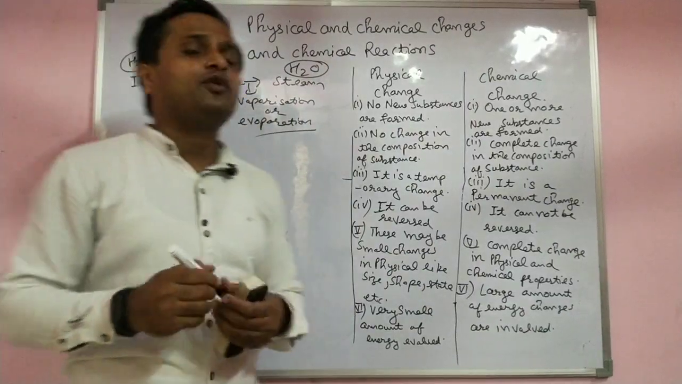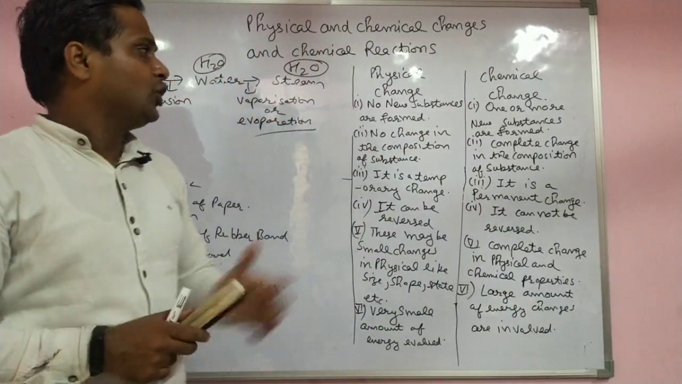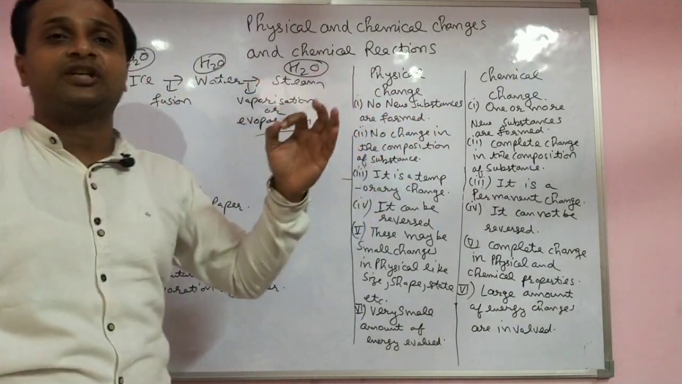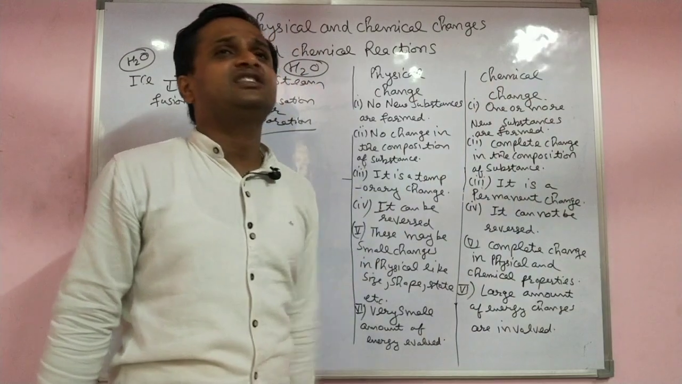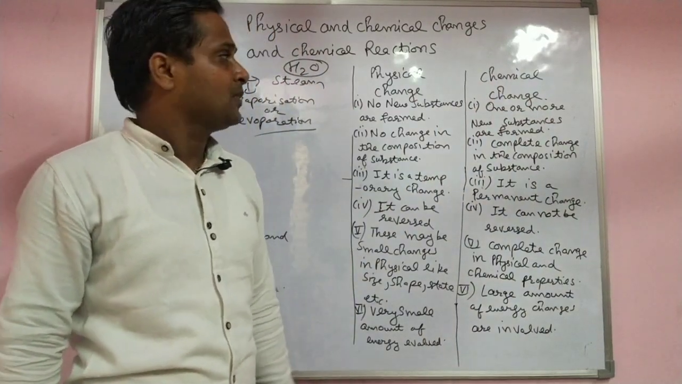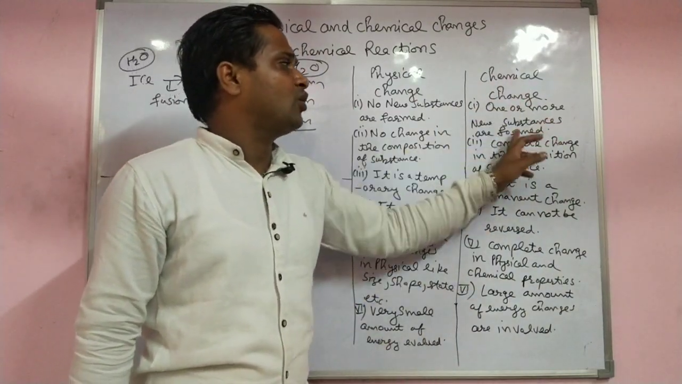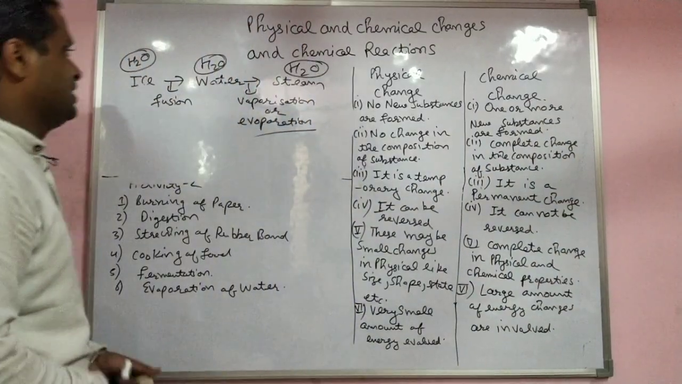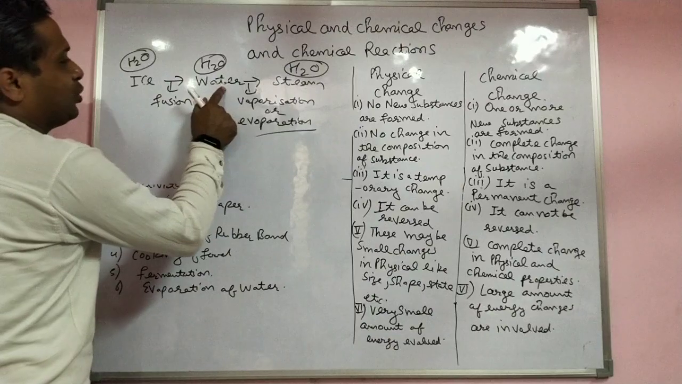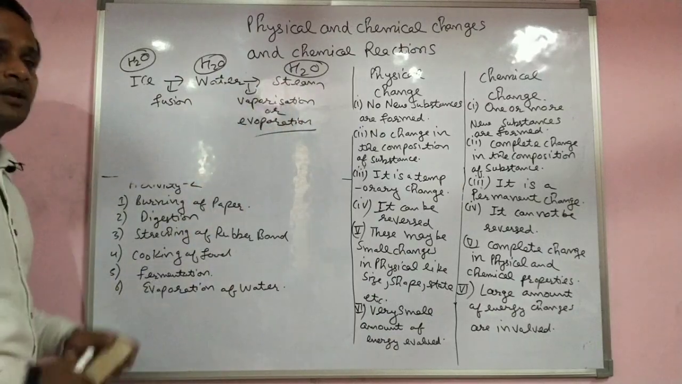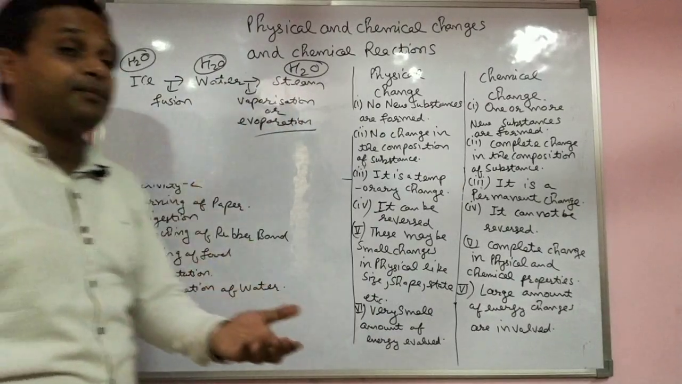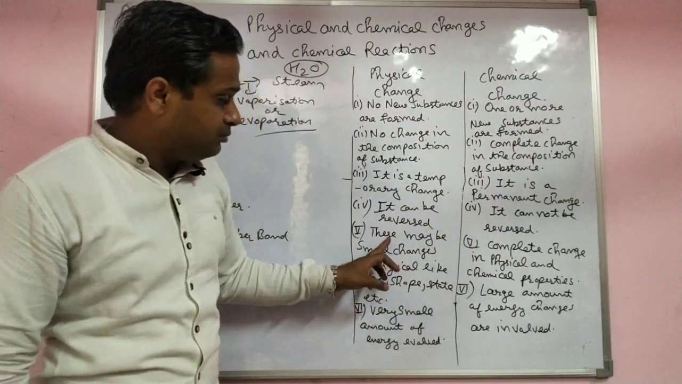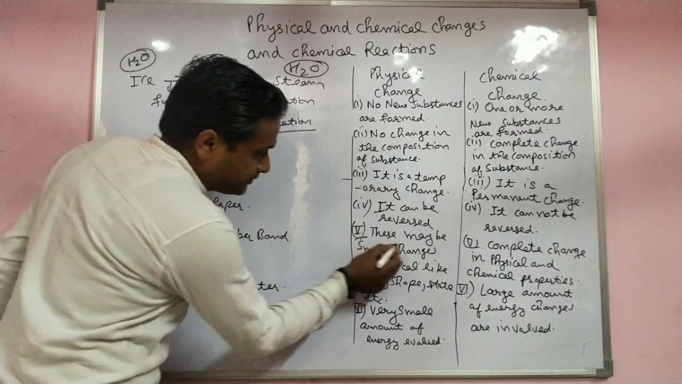First of all, we see what is the physical change. No new substance is formed in the physical change. This is the first characteristic of the physical change: a physical change in which no new substance is formed. In a chemical change, one or more new substances are formed. For example, ice converted into water, water converted into steam, but actually their formula is the same. Their state changes.